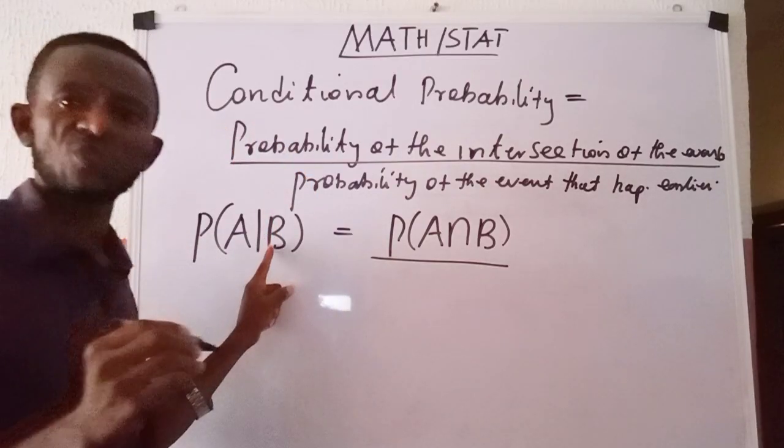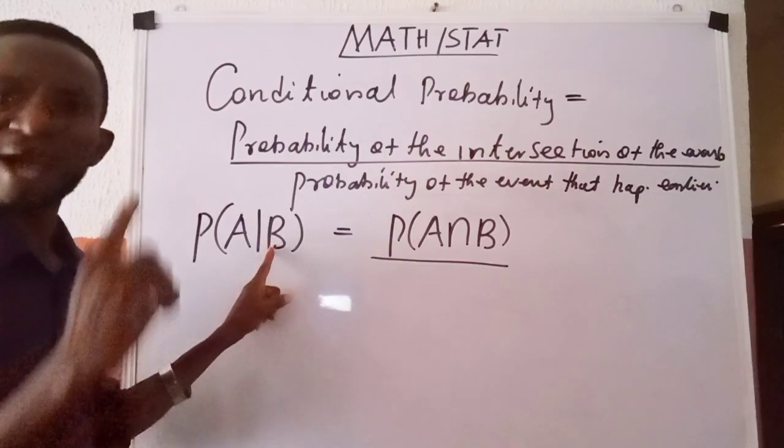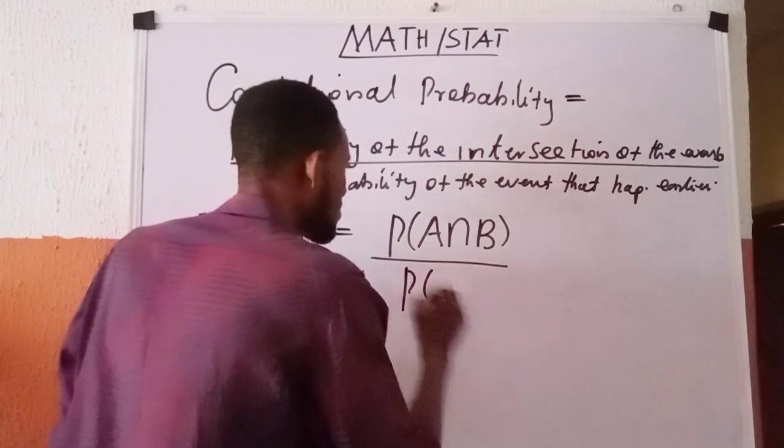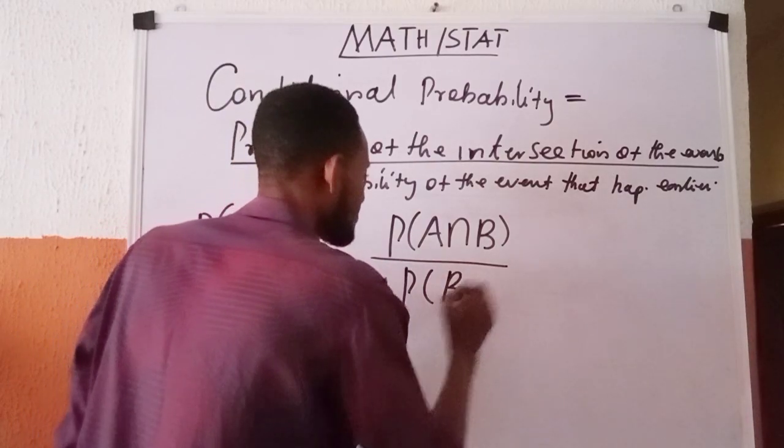Based on this denotation, B happened earlier, so it is all over probability of B.